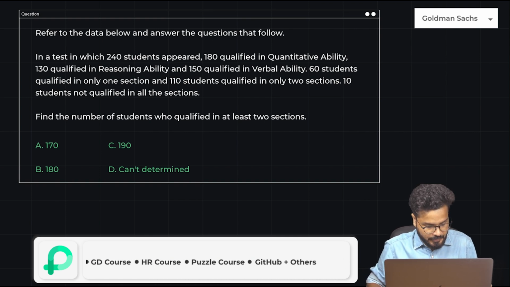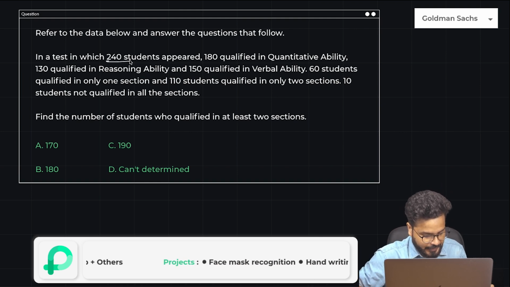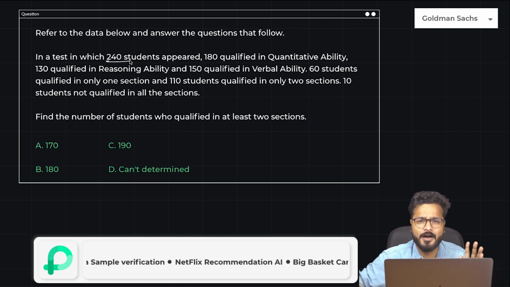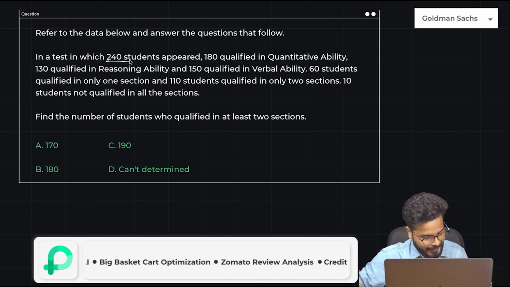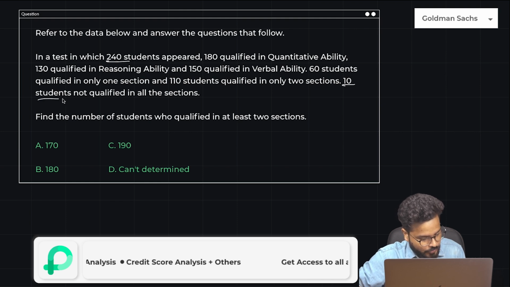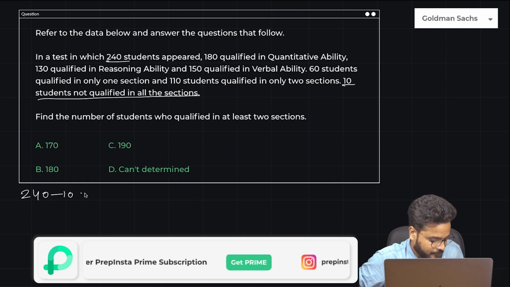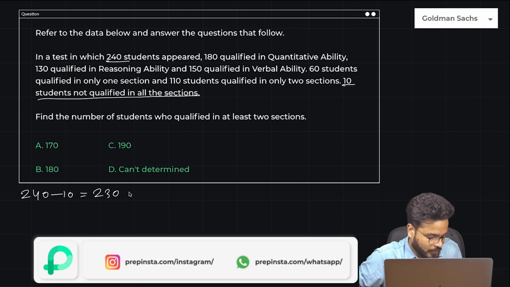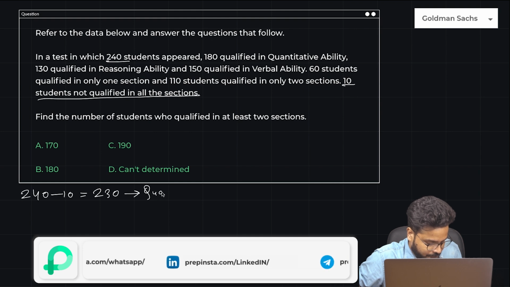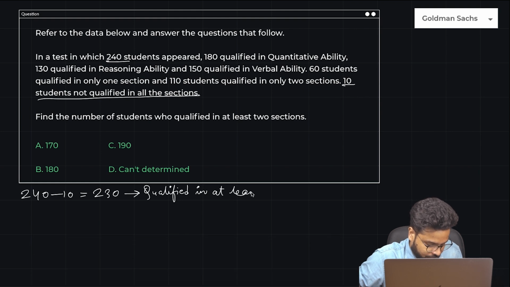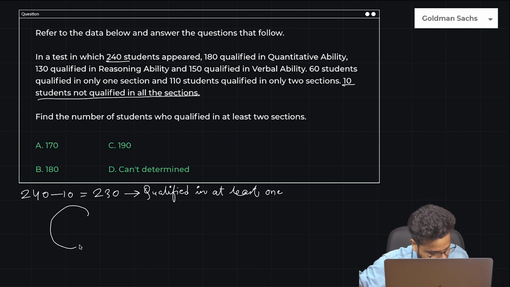Okay, guys, so in a test, there were 240 students, right? 240 total students. How many students qualified in at least 1, 2 or more? To find that, it is given that 10 students not qualified in all the 3 sections. So I can say that 240 minus 10, 230, they qualified in at least 1. Right?